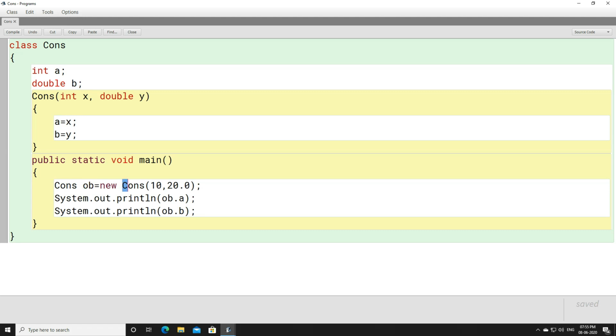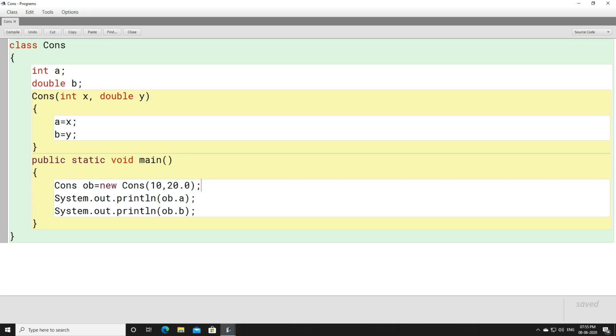While creating an OB object, you have used a constructor here, because we know that while creating an object, a constructor is needed, isn't it? Whether it is a default constructor or a parameterized constructor, but a constructor is needed. So here we have a constructor. We pass two arguments here, 10 and 20.0. So x value is 10, y value is 20.0. So for the OB object, the value of a is 10, the value of b is 20.0.